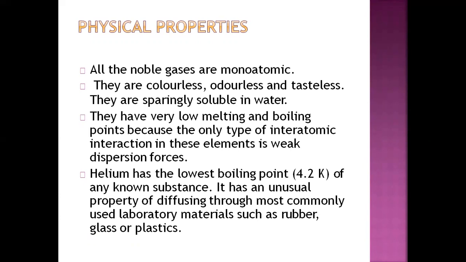They have very low melting and boiling points, because the only type of interatomic interaction in these elements is weak dispersion force. So their boiling point and melting point are very low because of the weak intermolecular, or you can say interatomic, interaction. Helium has the lowest boiling point, and that is 4.2 Kelvin.